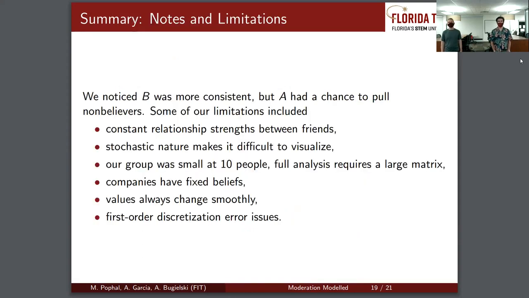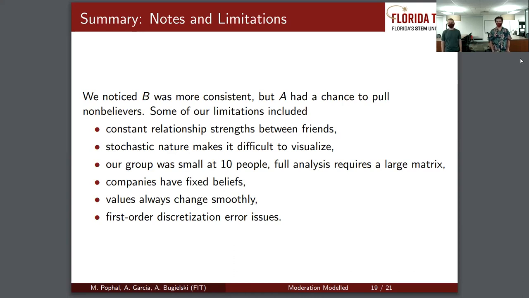So some notes and limitations of our model. We noticed B was more consistent. However, A had the chance to poll non-believers. Our limitations included the following: a constant relationship with strengths between friends. We couldn't measure any change in friend groups or new friends. Stochastic nature makes it difficult to visualize. Our group was small at 10 people. Full analysis requires a larger friend group and a larger matrix to model more companies and friends.